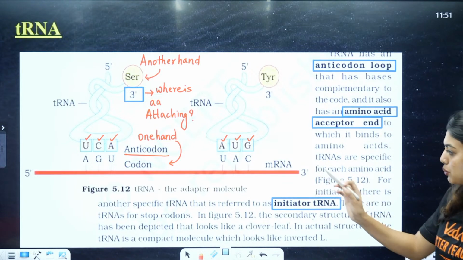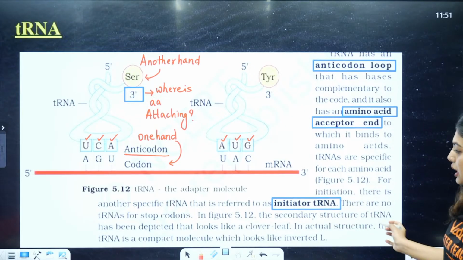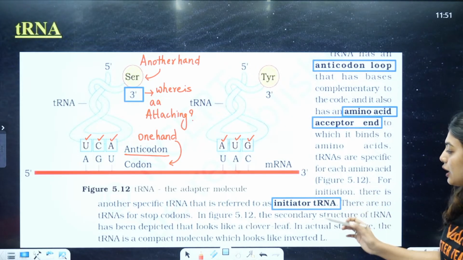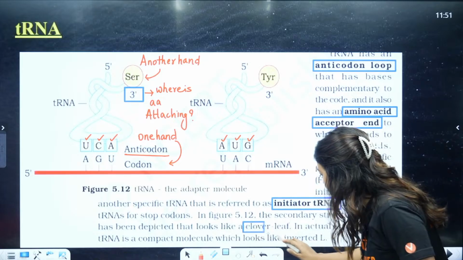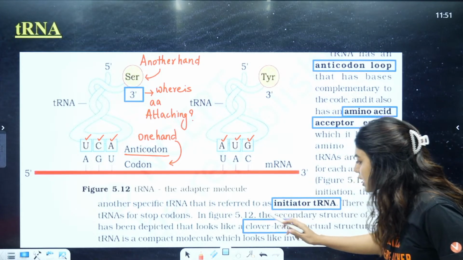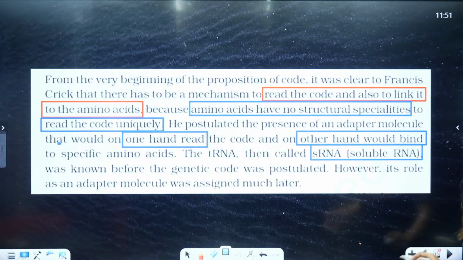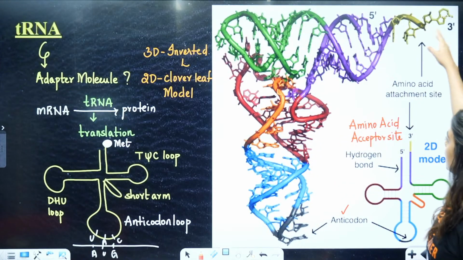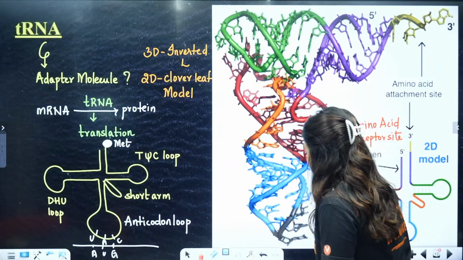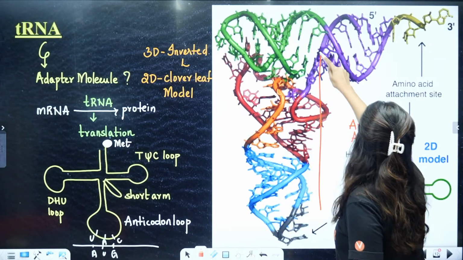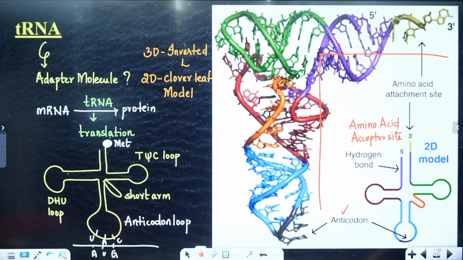In figure 5.12, the secondary structure of tRNA has been depicted that looks like a clover leaf model. That's what I told you. 2D looks like a clover leaf model. 3D looks like an inverted L. Look here, the structure. So it looks like an inverted L. Yes or no? Inverted L structure in 3D, and 2D looks like the clover leaf model.